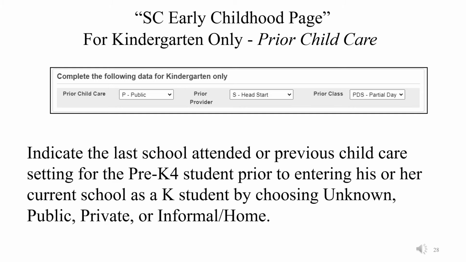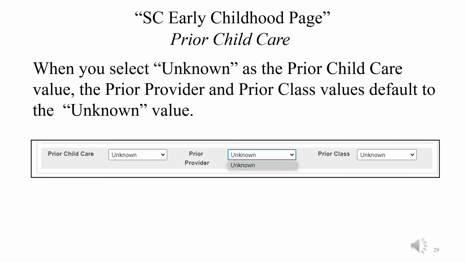In the for kindergarten only section, there still remains a prior child care set of fields that need to be populated. Indicate the last school attended or the previous child care setting for your pre-K4 child before he entered kindergarten. You can choose unknown, public, private, or informal/home. For prior child care for your kindergartner, when you select unknown as the prior child care value, the prior provider and prior class values default to unknown.